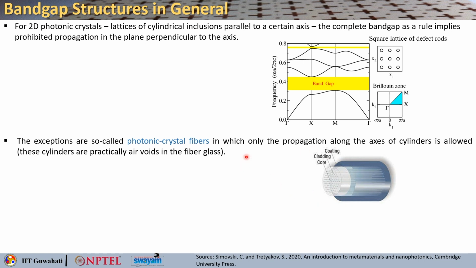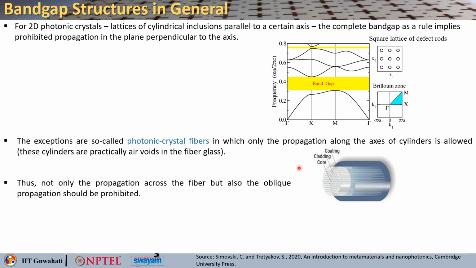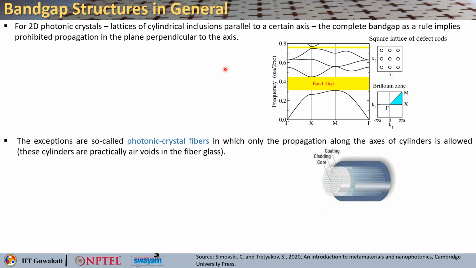So, this is where you want your light to propagate through the air. This is some kind of engineering people have used to get rid of the nonlinear effects in an optical fiber. In this case, not only the propagation across the fiber, but also the oblique propagation should be prohibited. So, one more thing to note here is that the complete band gap, as a rule, implies that the propagation is basically prohibited in the plane perpendicular to the axis, right.